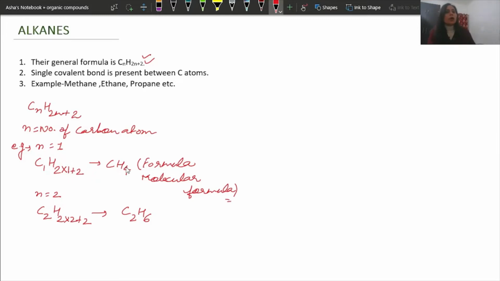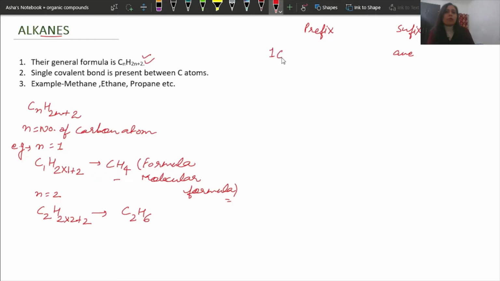Fine, but now how to give names to them? See, the name has got two parts. The first part is the prefix, the second part is the suffix. Now we are discussing alkanes, so we will take the suffix as ane. The suffix will be common, ane, but the prefix will change. The prefix is the number of carbon atoms.